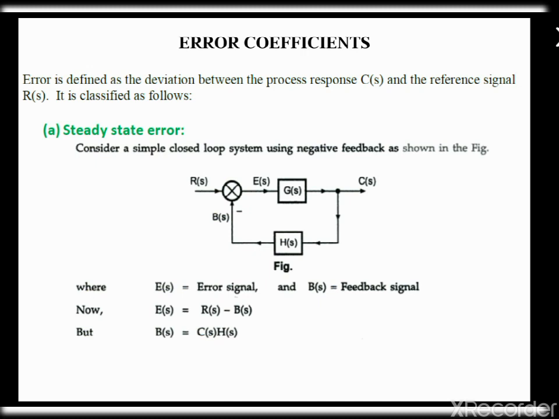The next topic is the error coefficient. Error is defined as the deviation between the process response C of s and the reference signal R of s. In this diagram, we have R of s, that is the input reference signal, and C of s is the output, and E of s is the error signal, and H of s and B of s are both called the feedback signal.